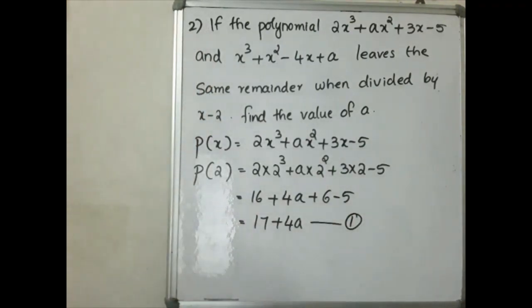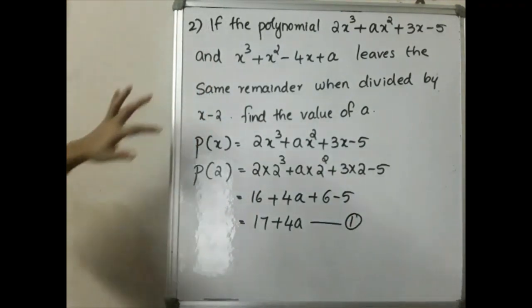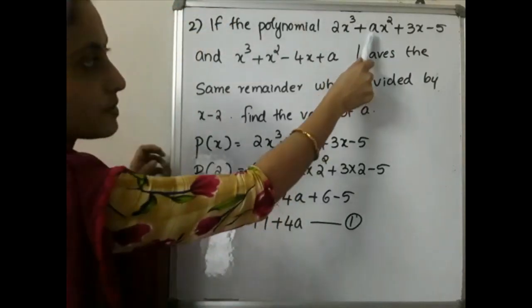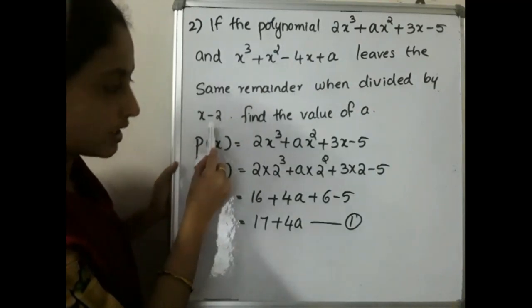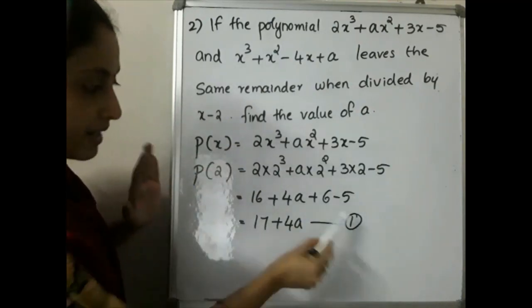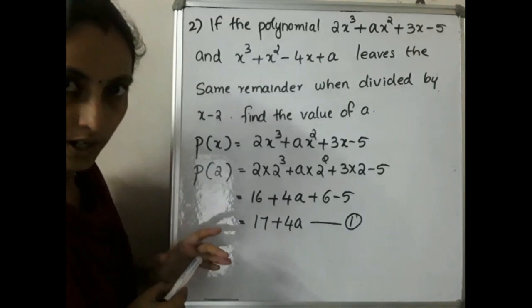Hope you are clear up to this. What you have to do first is take the first polynomial as p of x. Then that polynomial is divided by x minus 2. That is, p of 2 you have to calculate and mark that as equation number 1.